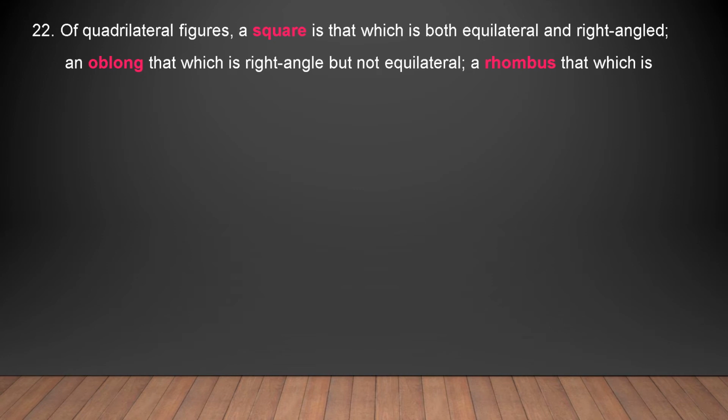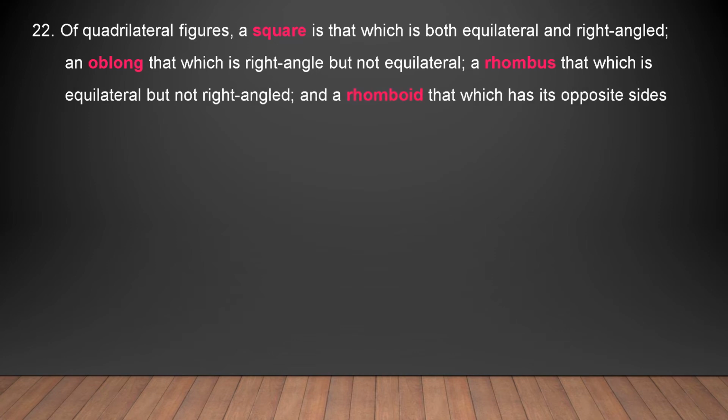This is basically a rectangle, in which the adjacent sides are not equal but the opposite sides are equal, and all the angles are right angles. A rhombus is that which is equilateral but not right angled. Rhombus is very clear: all the sides are equal but the angles are not right angles.